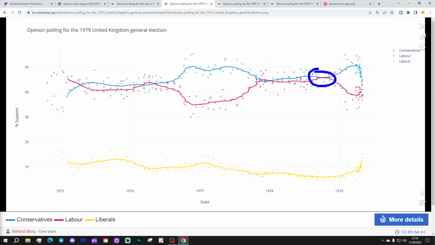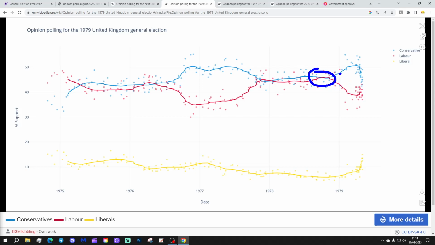And there was a lot of speculation in the autumn of 1978 about whether Prime Minister Jim Callaghan would call an election, because if he had done, it was always a big what-if of British politics. Maybe he would have deprived the Conservatives of the majority. He might not have won the election with a majority, but there might have been a hung parliament, and he might have been able to deal with the Liberals.